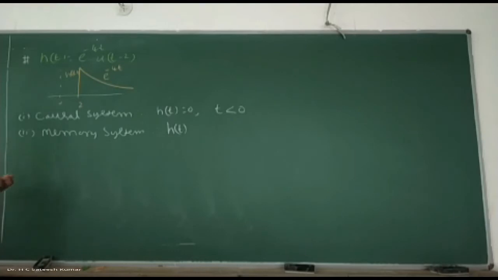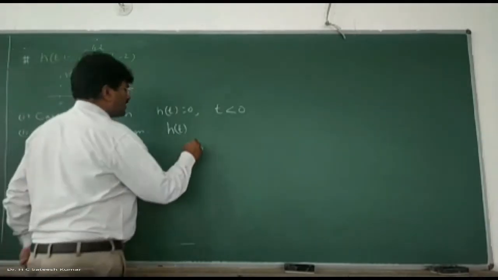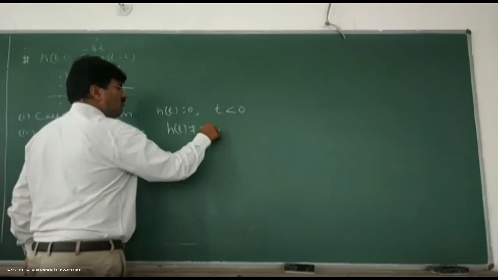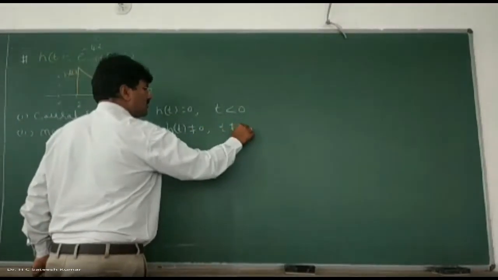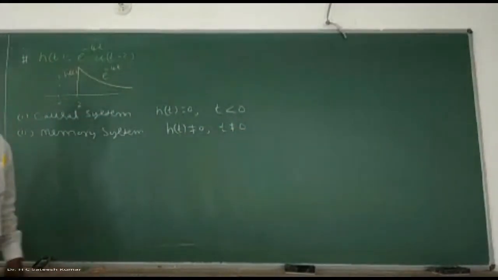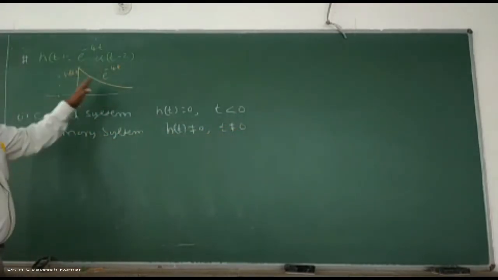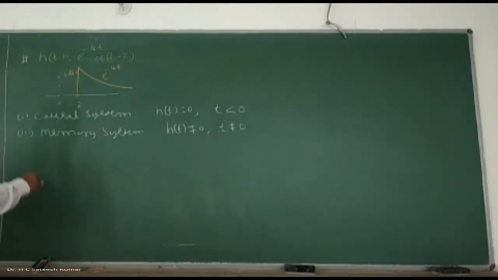If you know the condition, you can easily verify it. Here h of t is not equal to 0 for t not equal to 0. Therefore, you can write it is a memory system. Other than 0 also it exists. Here also it exists, no? Third one, stability.